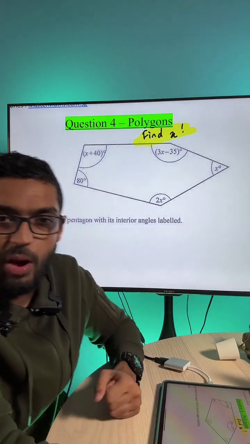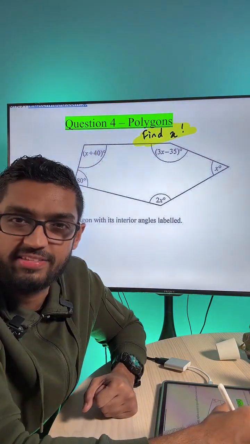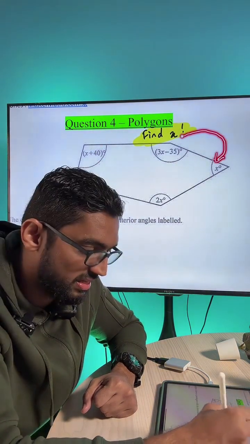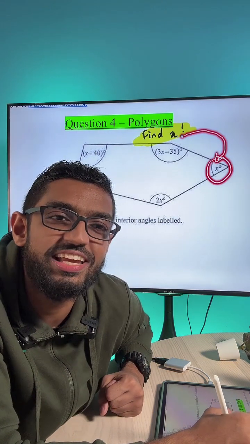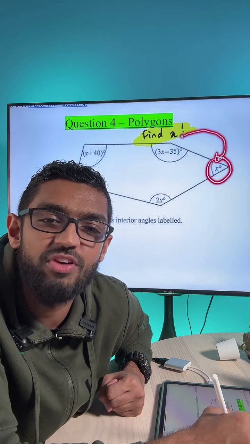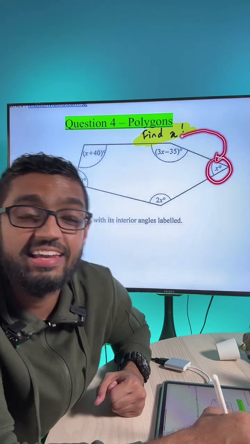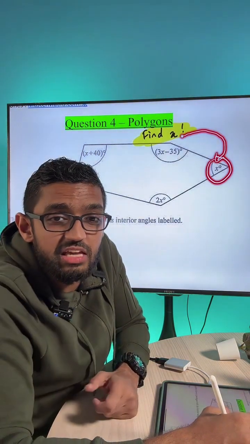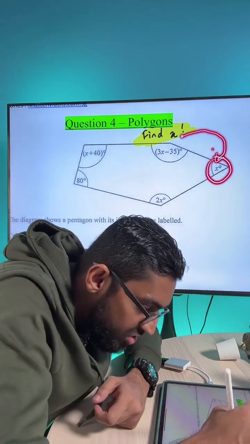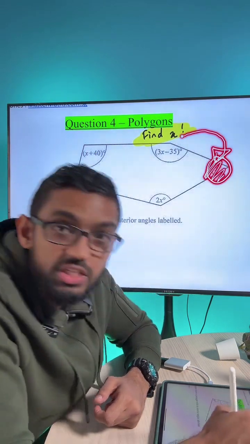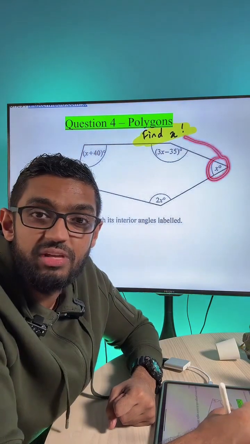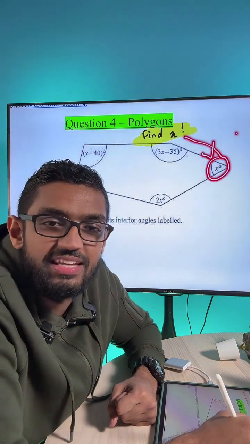How many of you will do this? If I ask you to find x, take note. How many of you will do this? Find x. Okay, it's here. This is x. How many of you will do it like that? Double tap for me if you are one of those. The math teacher is asking, find x. It's there. You draw an arrow nicely and highlight it for the teacher. X is there. How many of you will do that? Common sense.